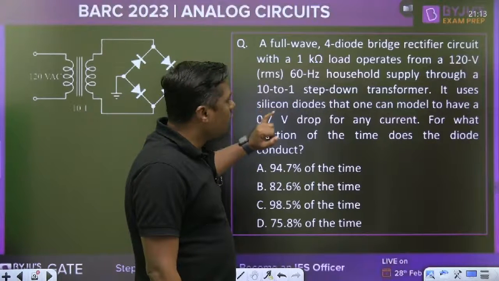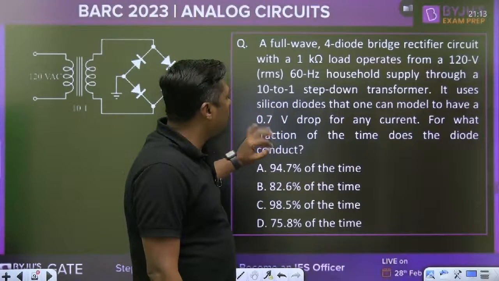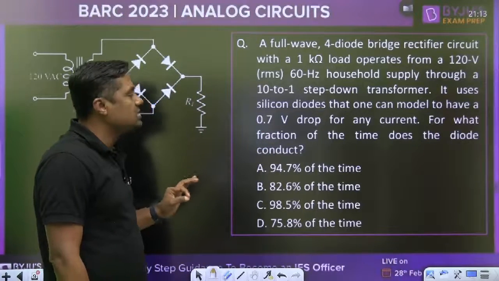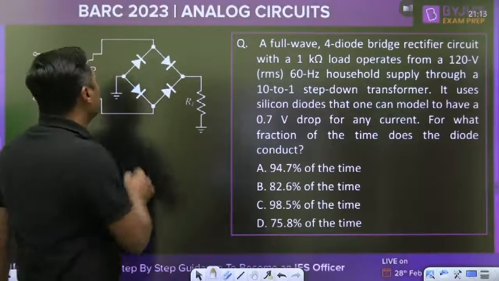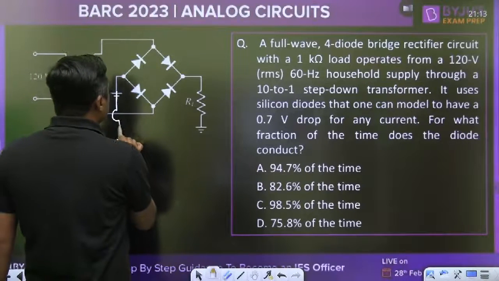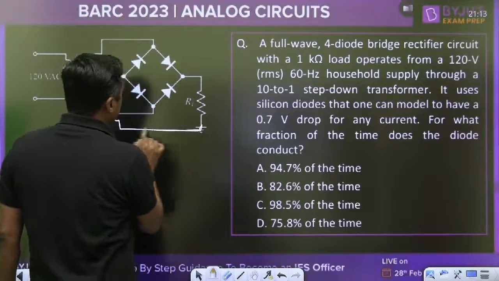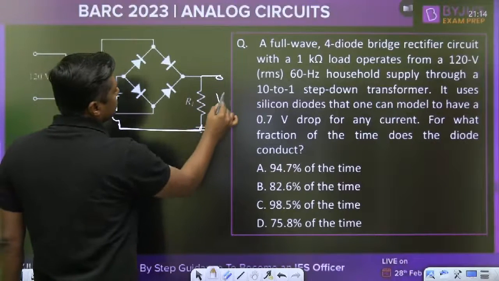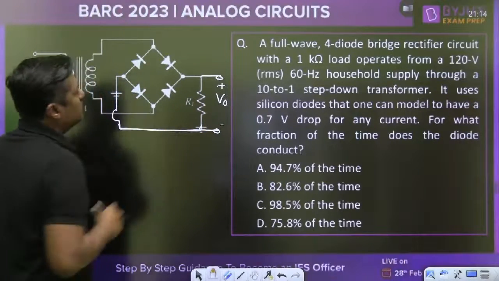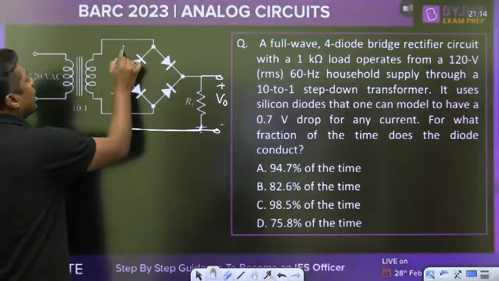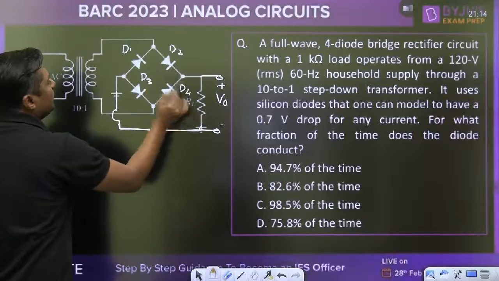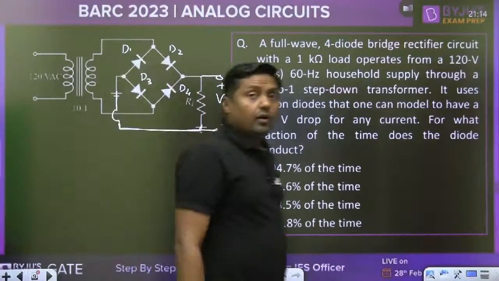It uses silicon diodes that one can model to have the 0.7 volt drop for any current. For what fraction of the time does the diode conduct? The diode is connected here, this is the RL, and we are taking the output here. That is the diagram. We have the 4 diodes D1, D2, D3, D4. That is the bridge rectifier.